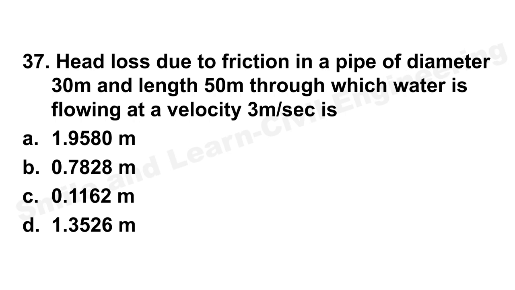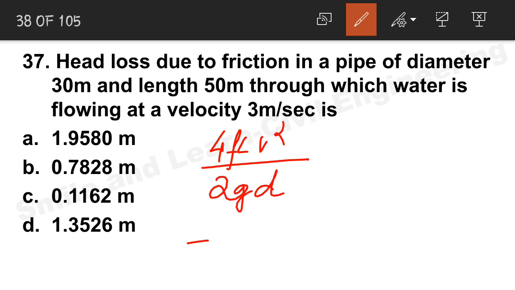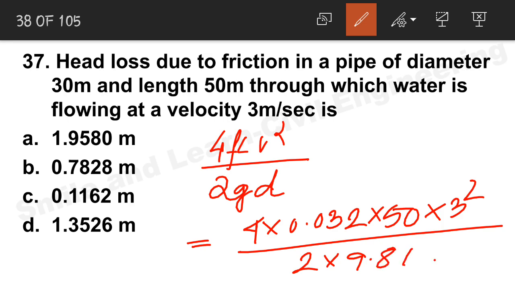Next question, head loss due to friction in a pipe of diameter 30 meter, length 50 meter, through which water is flowing at a velocity of 3 meters per second. Very important question. The formula is 4 f L V square by 2 g D. If you put in the values, the friction factor we all know, 0.032 into 50 into 3 square by 2 into 9.81. If you calculate, you will get a nearby answer, so option C will be the correct answer. Since a calculator is allowed, you can calculate easily.